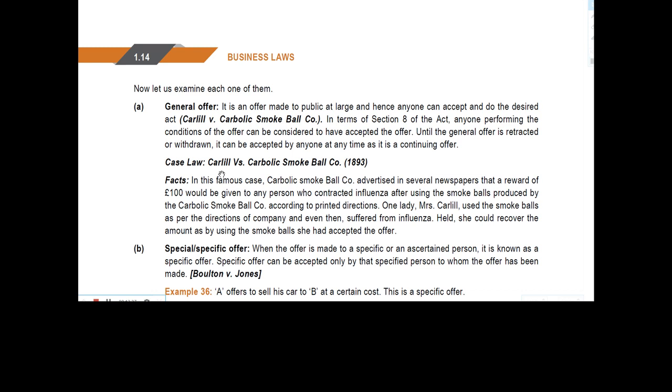In this famous case, the Carbolic Smoke Ball Company advertised in several newspapers that a reward of 100 would be given to any person who contracted influenza after using the smoke balls produced by the Carbolic Smoke Ball Company according to printed directions. One lady, Mrs. Carlill, used the smoke ball as per the directions of the company and even then suffered from influenza. Held, she could recover the amount as by using the smoke ball, she had accepted the offer.